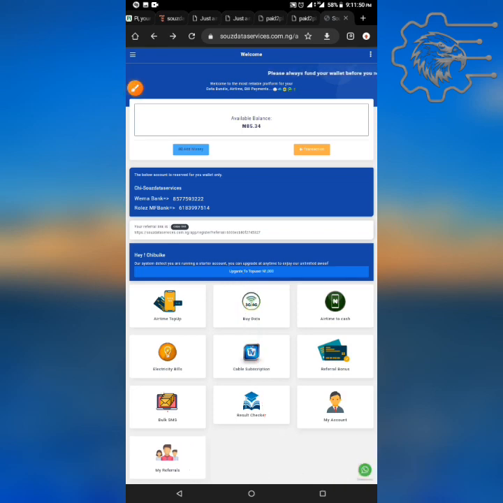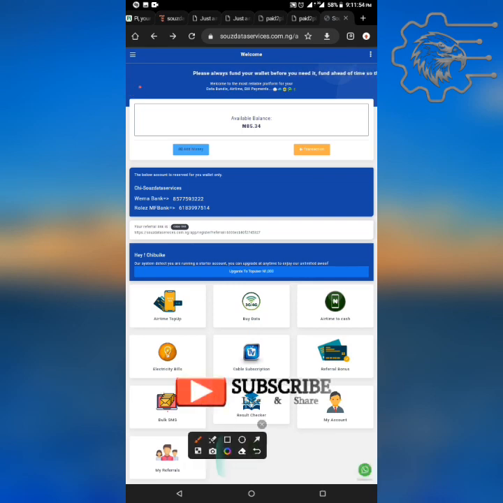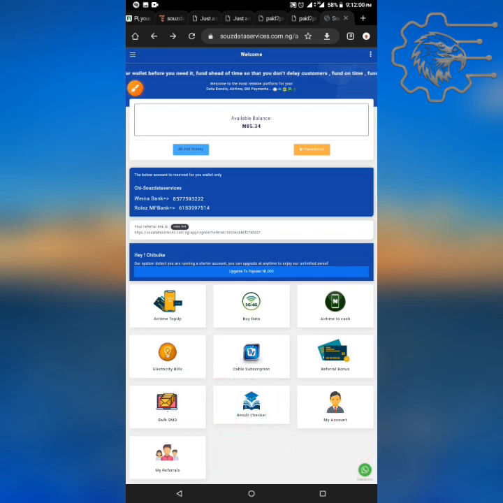And make sure you have the admin contact. This is where you can chat with the admin. Click on this WhatsApp icon, get in touch with the admin, chat him up. He resolves any issue for you. If you have any issue funding your wallet, he will still help you out. So that's the best thing with this one. Once you refer, you get 500 naira for each referral. You understand? And you can use it to subscribe to any other thing, both GOtv, cable subscription, and every other thing. Just make sure you follow the steps. Don't click on upgrade to top user.